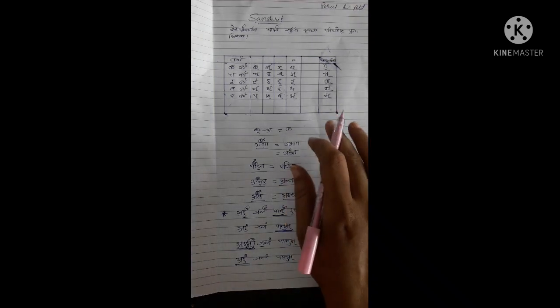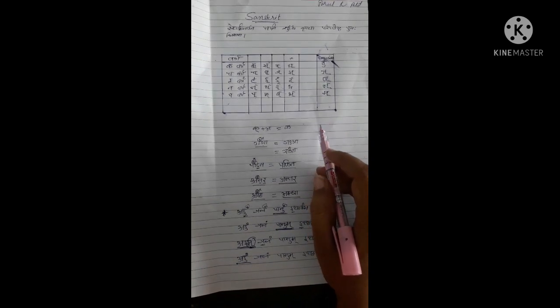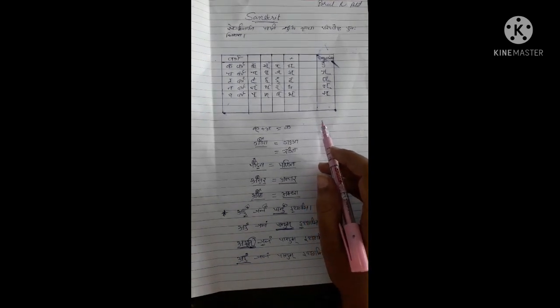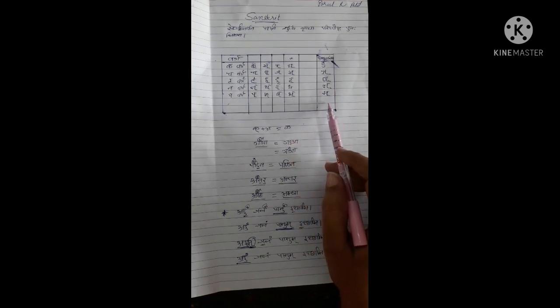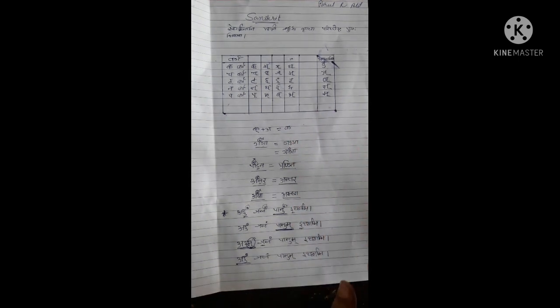And about this table, if it is not visible properly here, it will be there in your textbook Abhyas 6. There you can see that table, and from that table also you can complete this. But the explanation is like this only. I hope that you have understood.